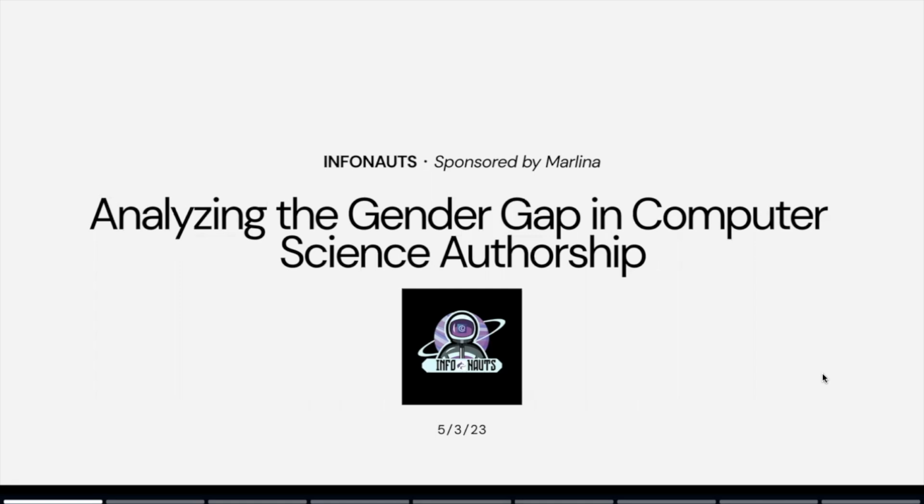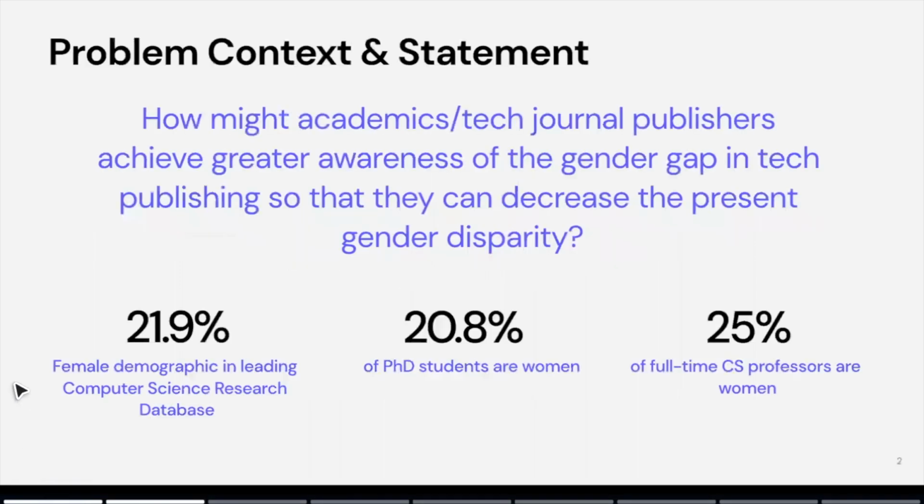So our topic is analyzing the gender gap in computer science authorship. A little context just to start off. Only 21.9% of work in the computer science research database is done by female authors. 20.8% of PhD students are women, and just 25% of full-time computer science professors are women.